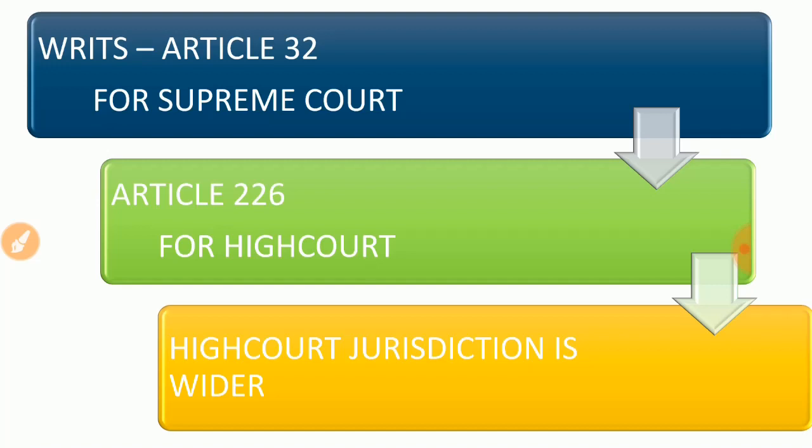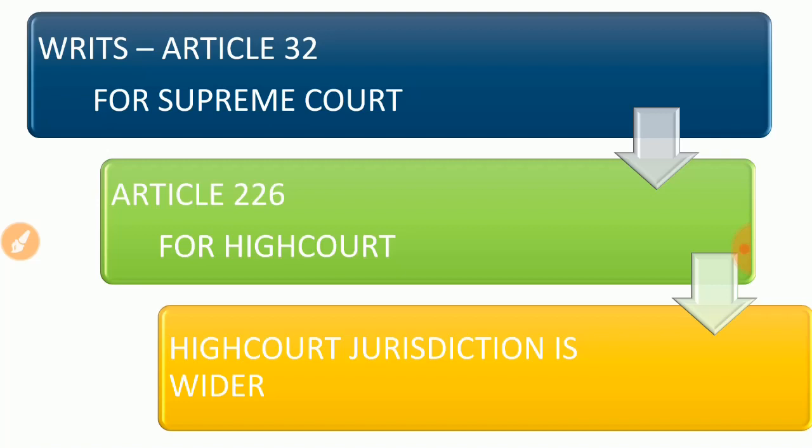And as we know, the jurisdiction is wider for the High Court. Jurisdiction means their area, their circle of influence. The High Court is the court where people can approach easily, because those courts are very close to us. The Supreme Court is very far from us. So most of the time we file the case against our issues in the High Court first.